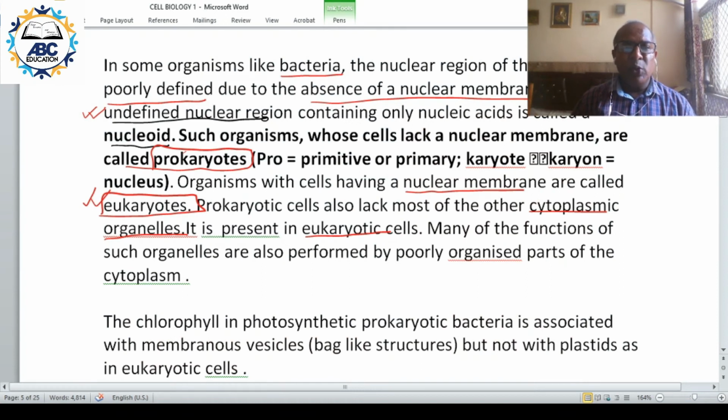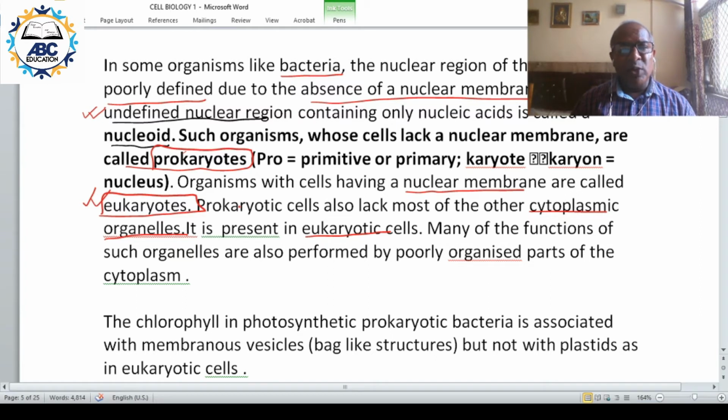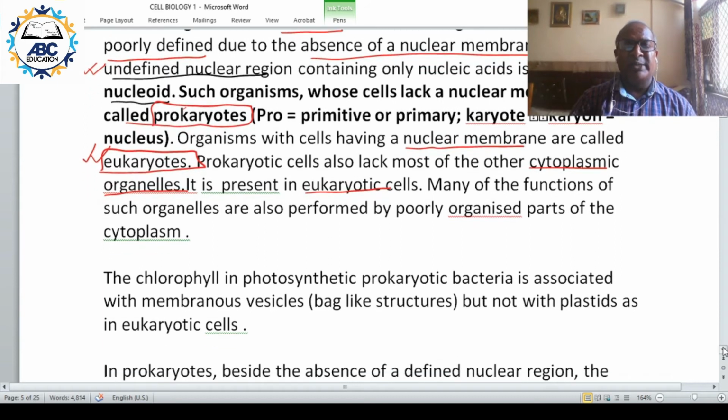So in prokaryotes, there is lack of nuclear membrane, whereas eukaryotes have a definite nuclear membrane. Now in eukaryotes, you have definite organelles, whereas in prokaryotes, many of these organelles are poorly organized.